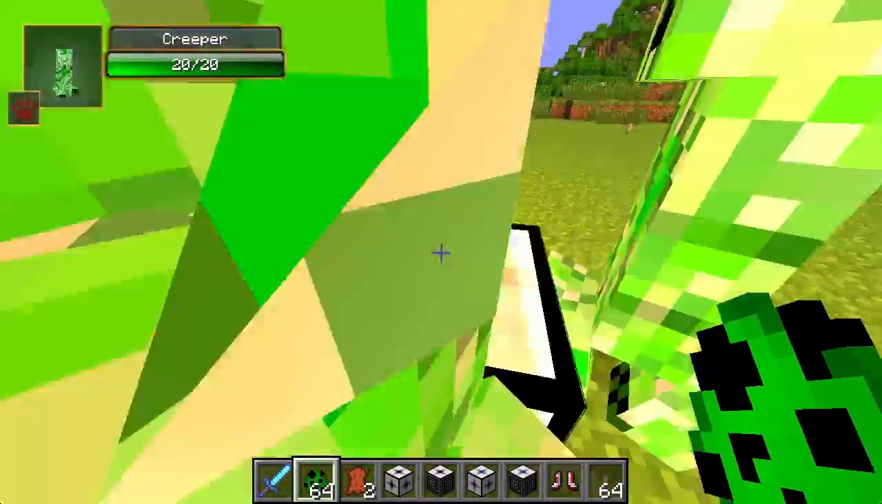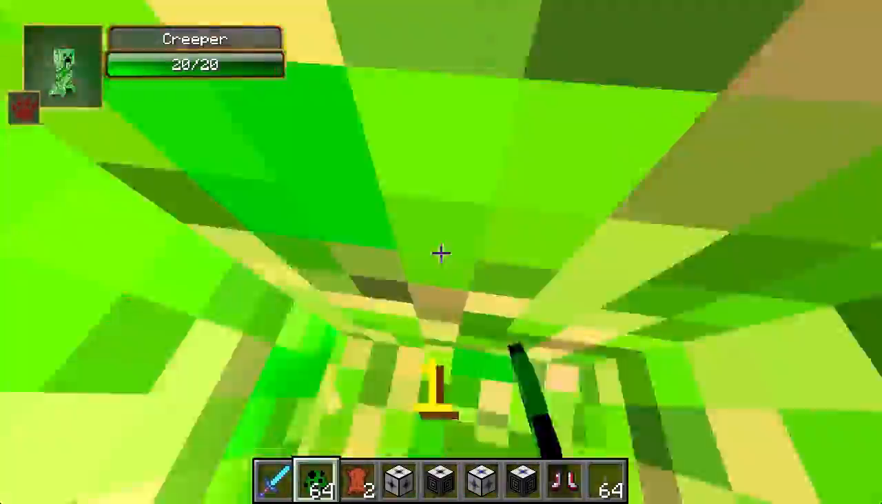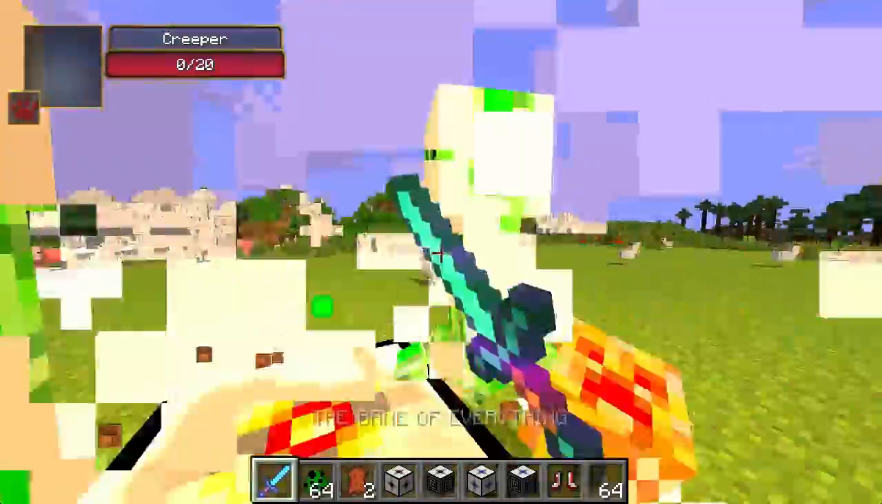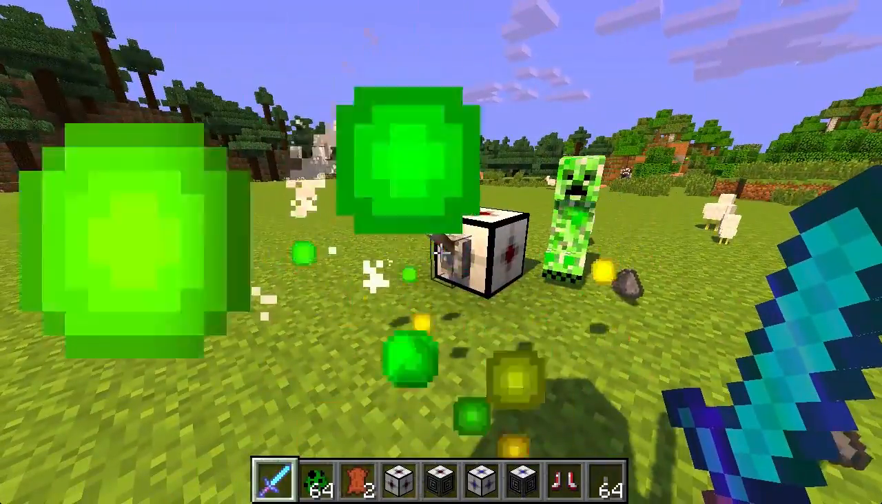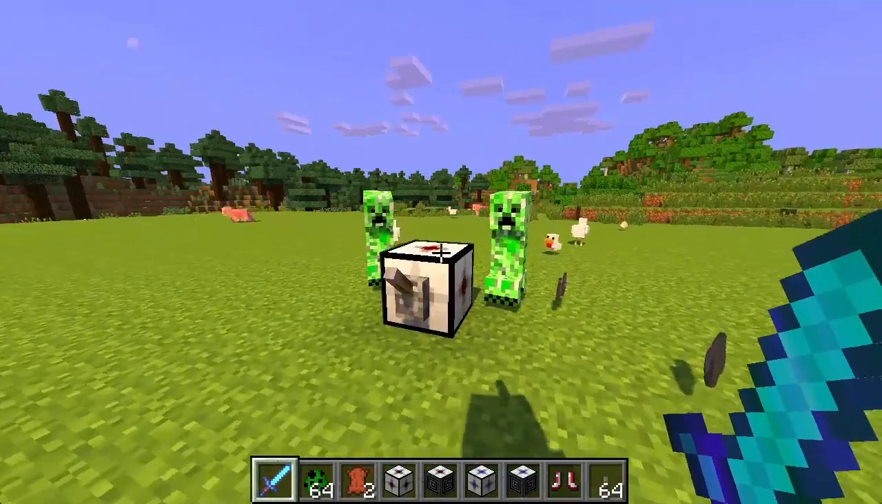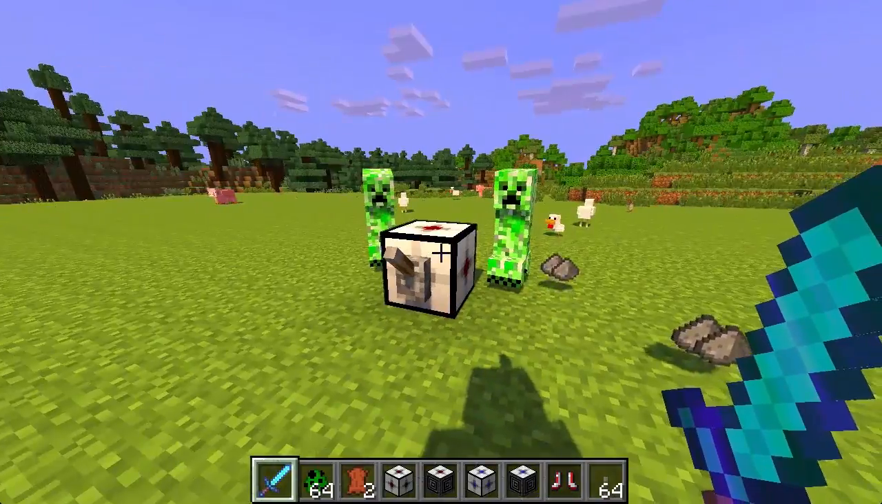I can't fight the gravity. Oh my god. Creeper, die. The bane of everything must kill thee. Oh yes. Oh my god. Oh, there we go. Look at all that XP. Oh my god. That's insane.